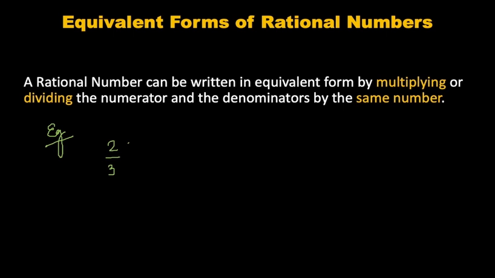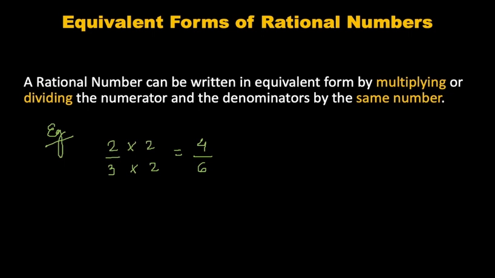Now to calculate the equivalent forms, I have to multiply both numerator and denominator by the same number. I am multiplying both of them by 2. So 2 twos are, and 3 twos are. 2 twos is 4, 3 twos is 6. So 4 by 6 is the equivalent form of 2 by 3.